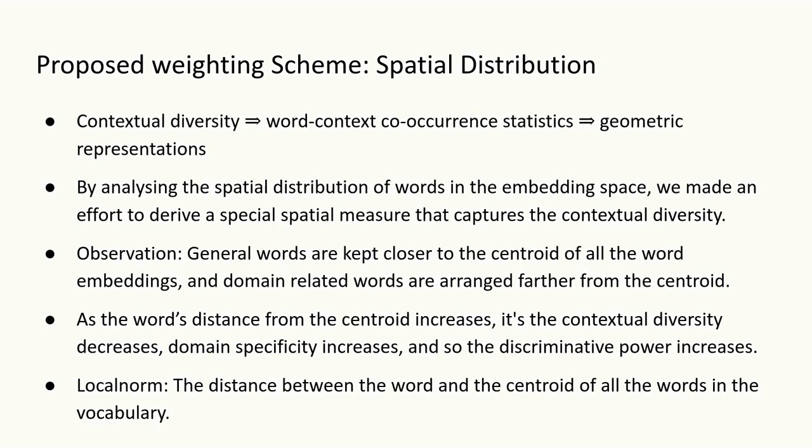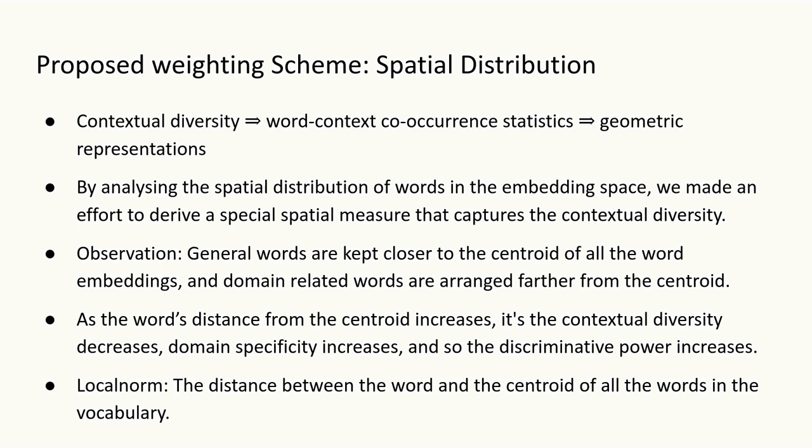Contextual diversity properties of words are captured by the word context co-occurrence statistics. The word embedding models transform these co-occurrence statistics into geometric representations. So we made an effort to analyze the spatial distribution of words in the word embedding space and derive a special spatial measure that captures the contextual diversity. From the analysis, we observed that general words are kept closer to the centroid of words and the domain related words are arranged far away from the centroid. So as the word's distance from the centroid increases, its contextual diversity decreases, domain specificity increases, and so the discriminative power increases. We name this special spatial measure that captures the contextual diversity as the local norm.